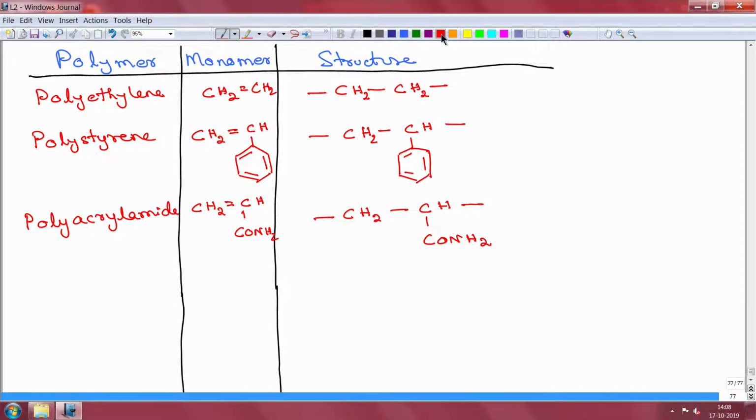Another example is polyvinyl chloride, where we take the X as a chlorine atom. So, this is called polyvinyl chloride, and in this case here X is a chlorine atom. So, this is obviously it is just going to be this form.